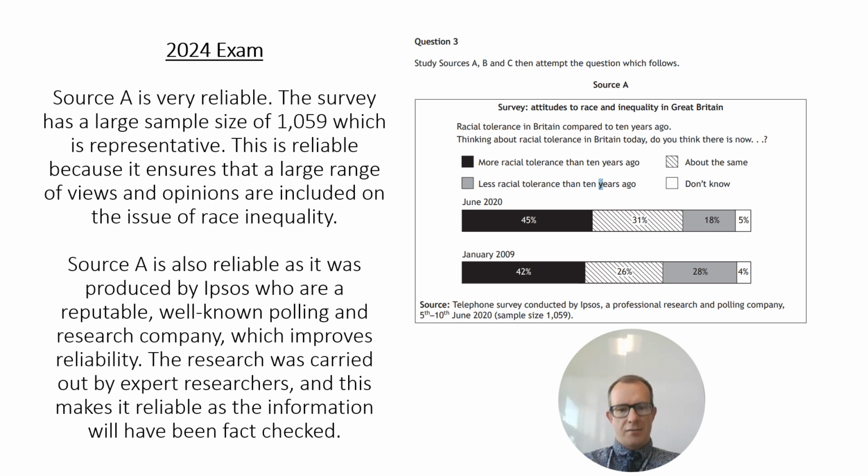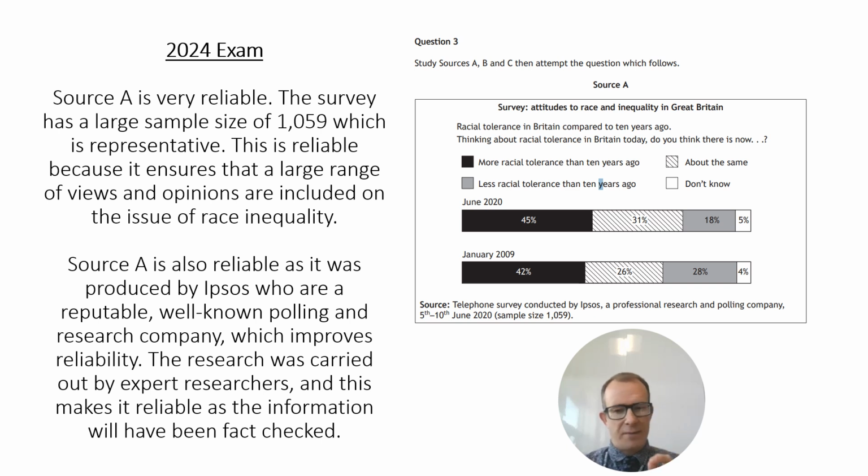Underneath that, it tells you it's done by Ipsos Mori, who are a professional polling company. You've got to explain why that makes it reliable. So they, on a daily basis, carry out polling surveys. They employ researchers who are qualified. The information is fact-checked. So that would gain 2 marks.